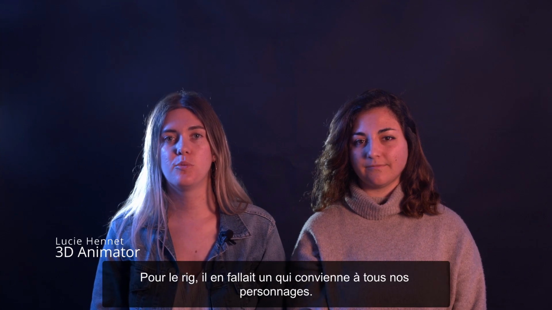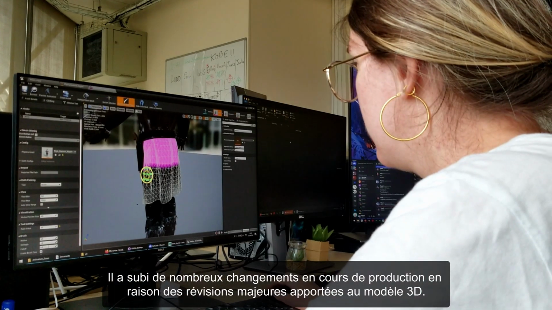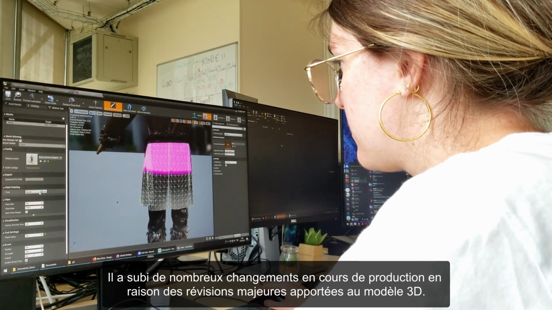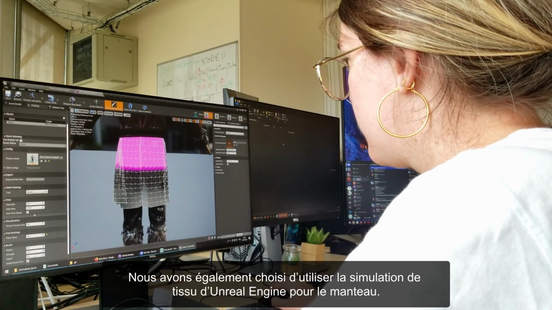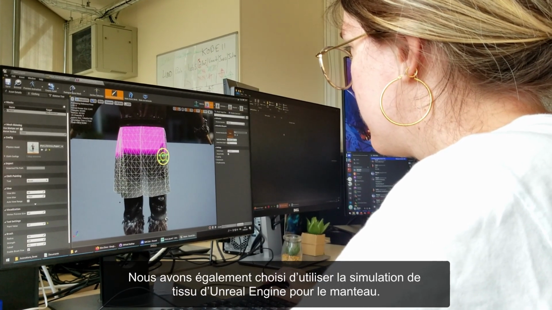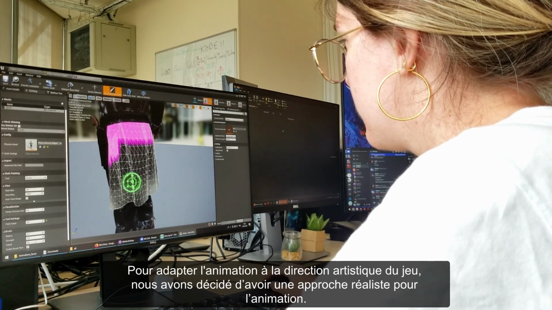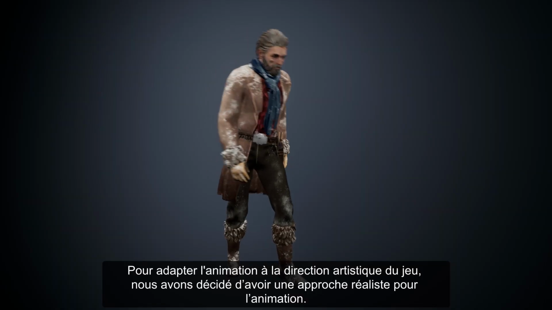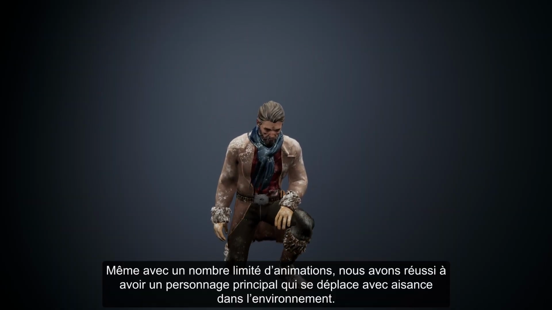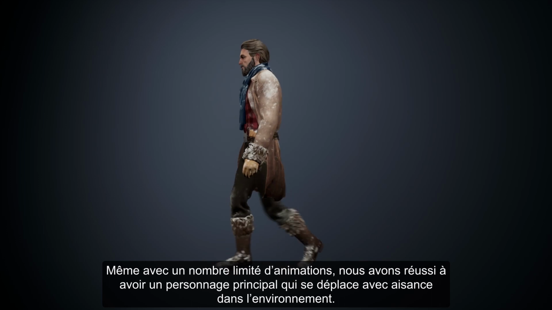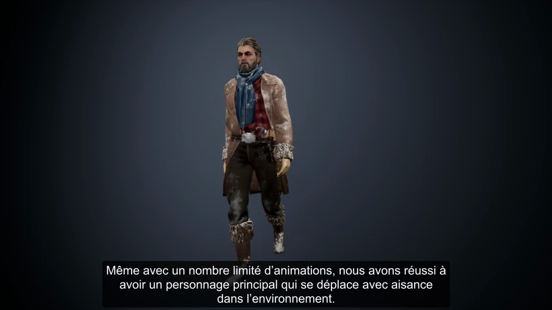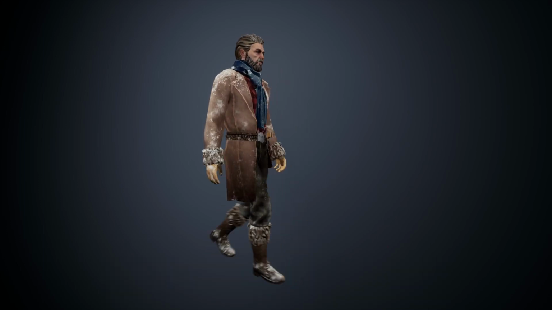For the rig, we needed one that fit all of our characters. It was subject to a lot of changes during production because of major revisions on the 3D model. We also chose to use Unreal's cloth simulation for the coat. To fit the art direction of the game, we decided on a realistic approach for the animation. Even with a limited amount of animations, we've managed to have a main character that moves smoothly across the environment.